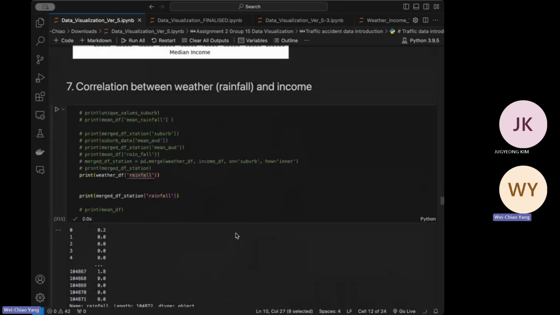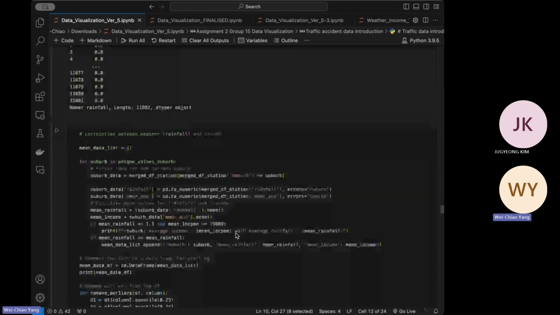Next, it will be the correlation between weather and income. In this section, we focus on the rainfall in each suburb.